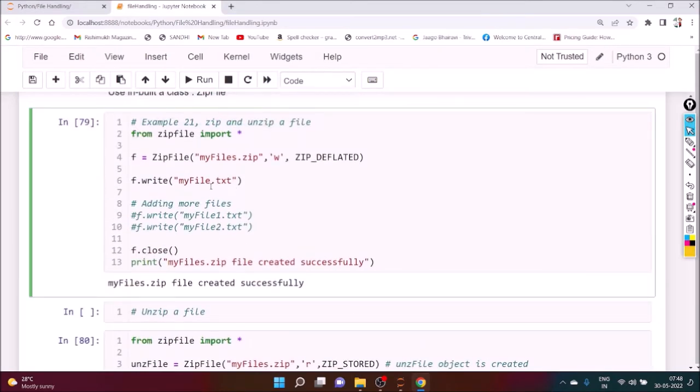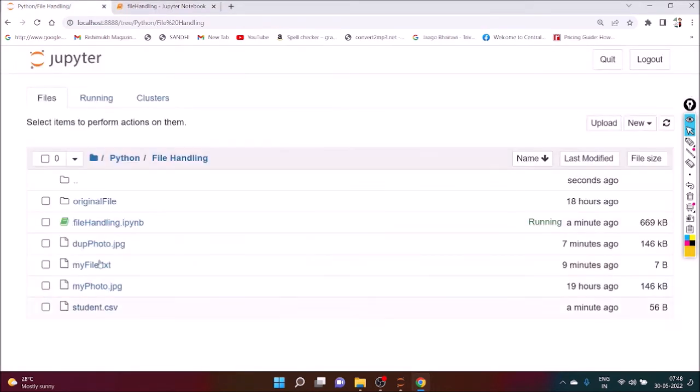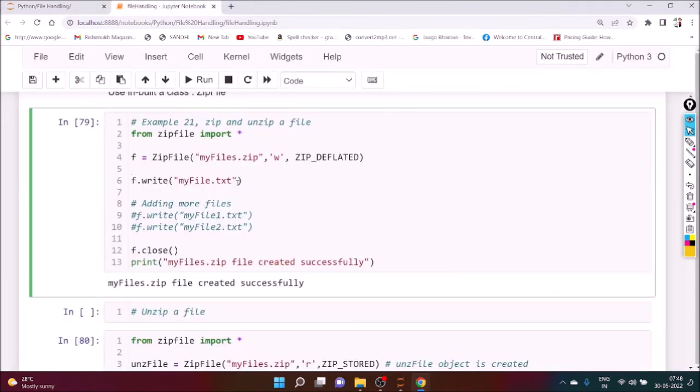So if you execute it, you just see here, first of all we have to write the name of that particular file, myfiles.zip. You can see here myfiles.zip is not there. First of all we have to create that particular file, and after reading that particular data, first we have to write, and we have to write that particular file. We have to insert that particular zip file, myfile.txt. So you see this one.